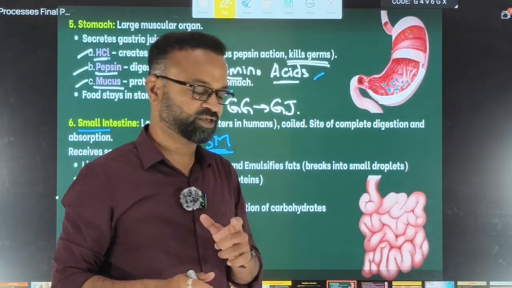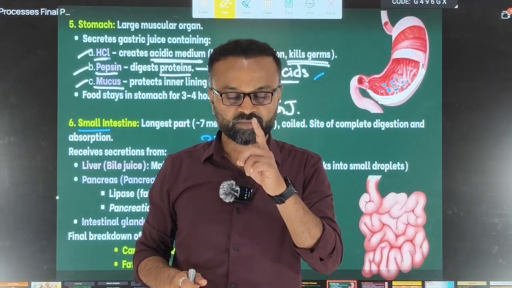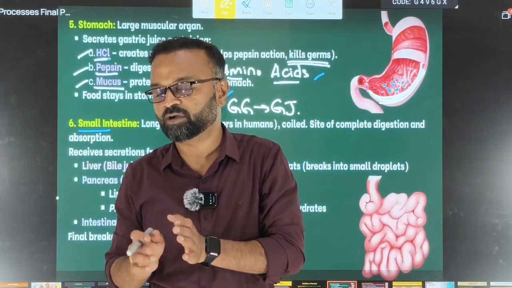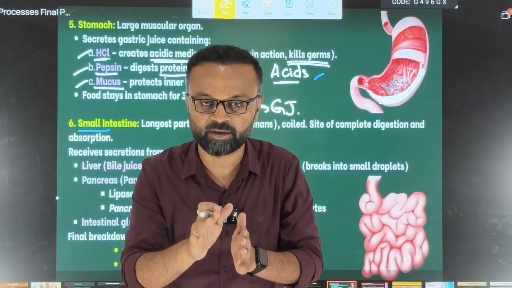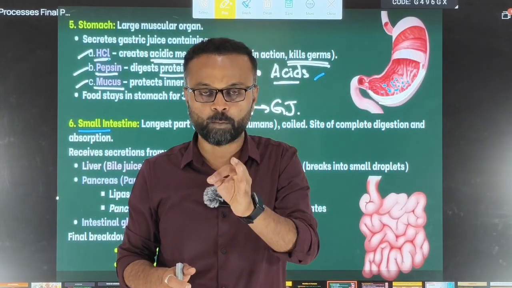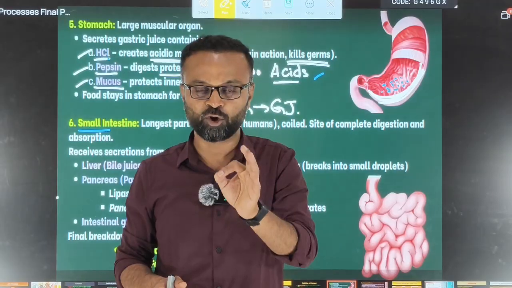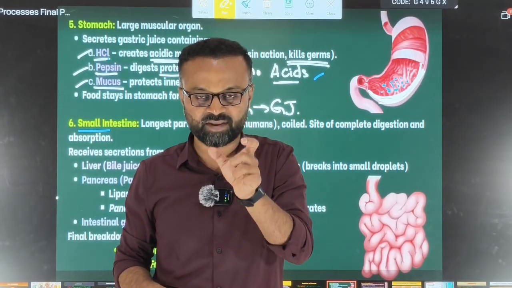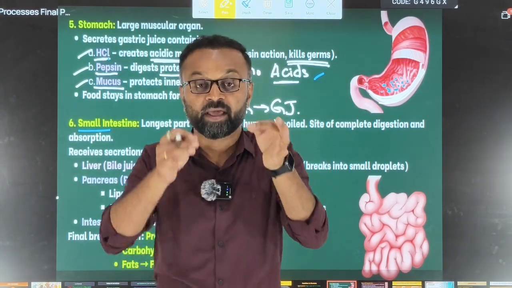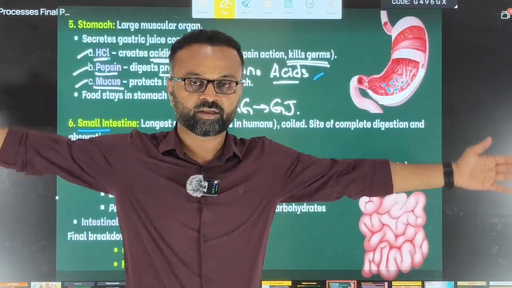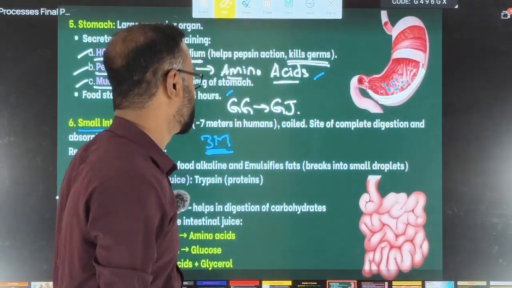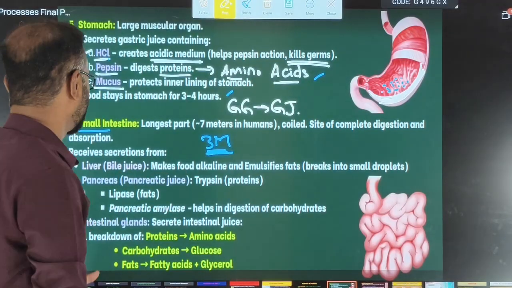And remember, one more interesting thing I forgot to tell. The small intestine of herbivorous animals is longer compared to that of carnivorous animals. The reason behind that: grass is made up of a rich amount of complex carbohydrate called cellulose. To digest that complex food substance, cellulose, it takes a much longer period of time than meat. Hence, grass eating animals have a longer small intestine than carnivorous animals. So, let us try to understand what happens in human beings.